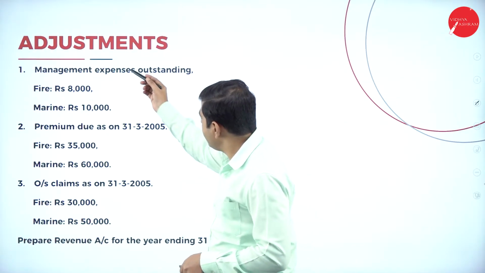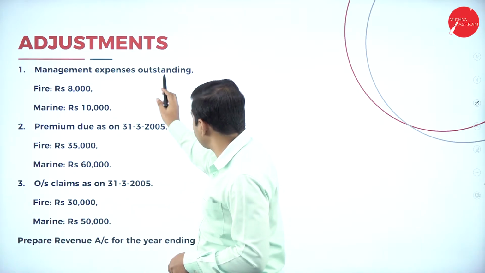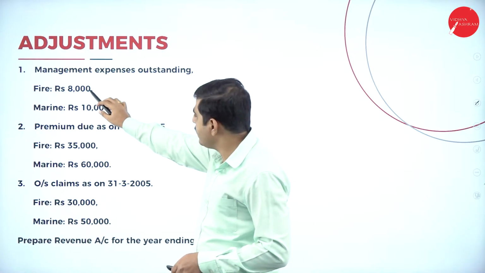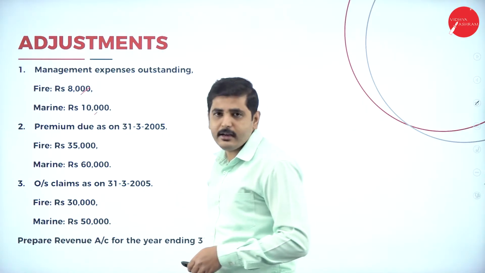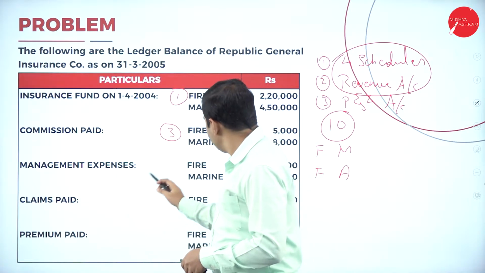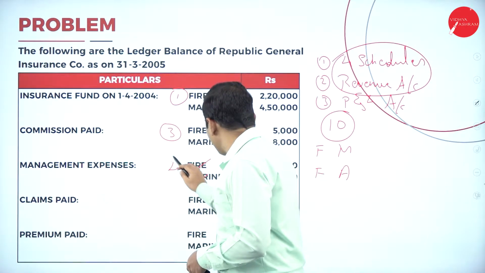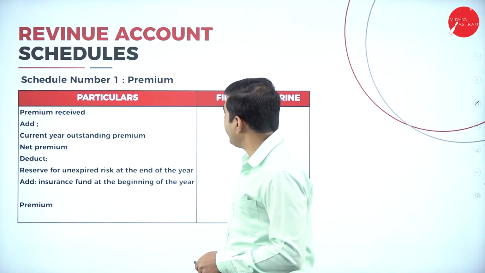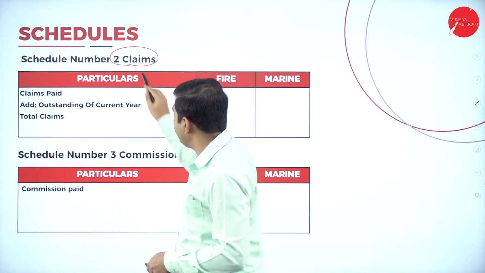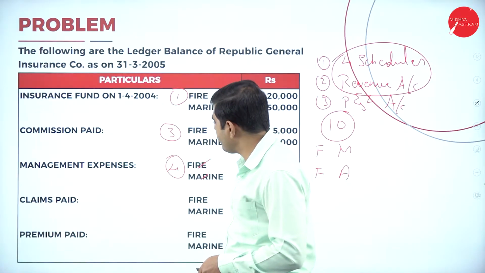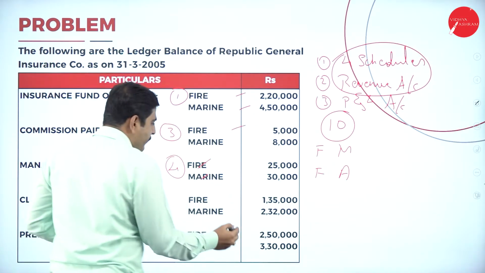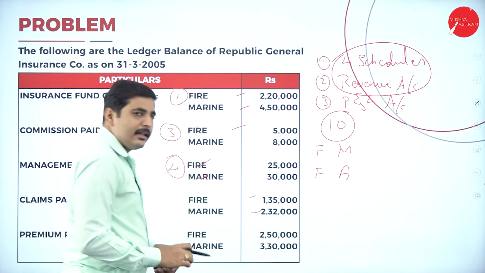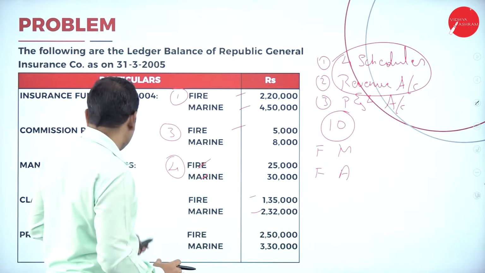Next one. Have they given any outstanding expenses? See, management expenses outstanding they have given. So we have to add current year management expenses outstanding, fire 8,000 and marine 10,000. It will go to schedule number 4. Next, claims paid, schedule number 2. Claims paid, fire 1,35,000 and also marine 2,32,000. So let's go to the adjustment.